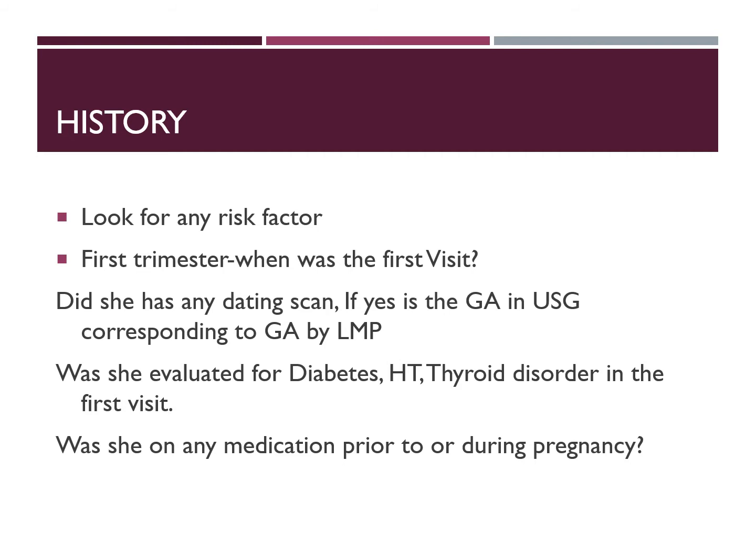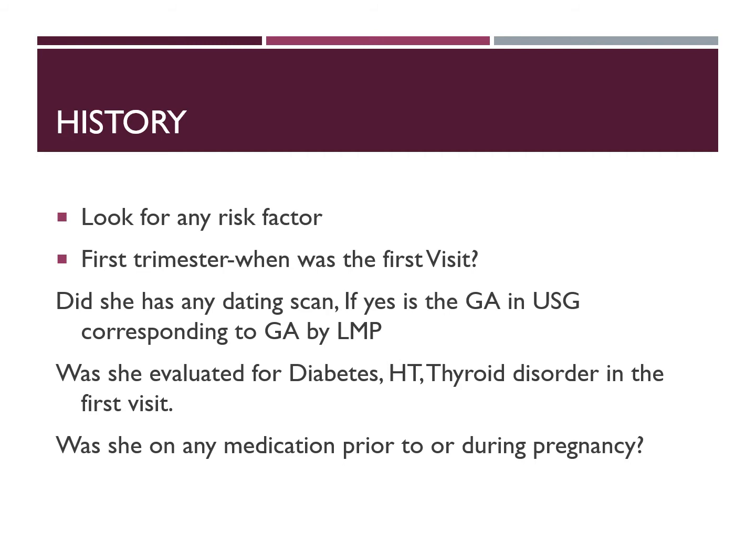And we have to also ask, was she evaluated for diabetes, hypertension, thyroid disorders in the first visit? If she was not, we may not know if she developed diabetes later on, whether she is an overt diabetic or chronic hypertensive or not. So that history is important. And again, you have to ensure whether she is on any medication prior to or during the pregnancy.